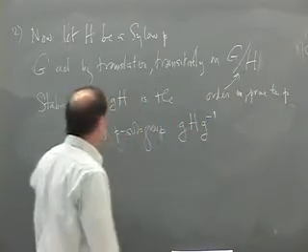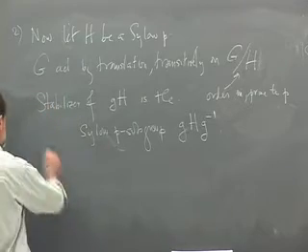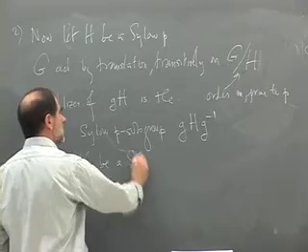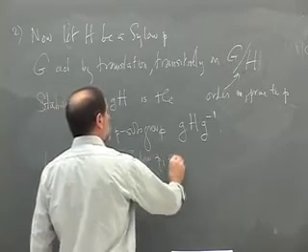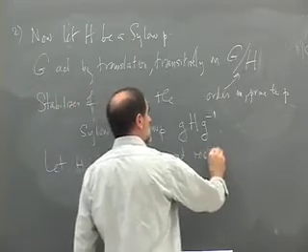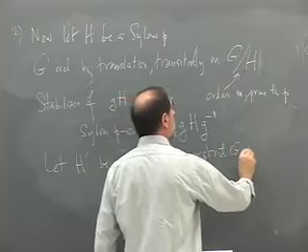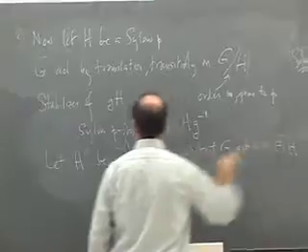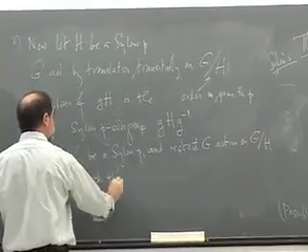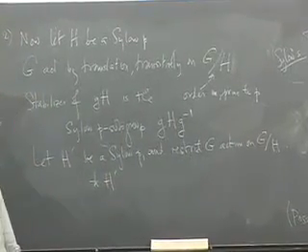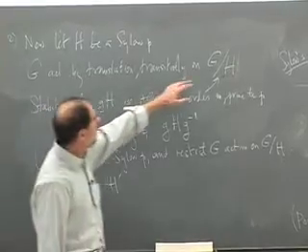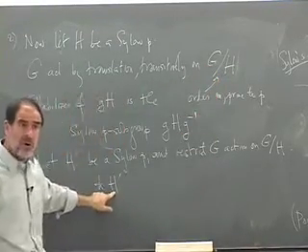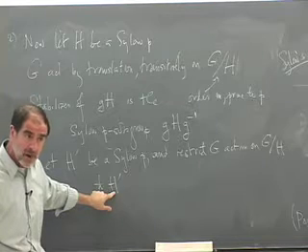So it suffices to show, let H prime be a Sylow p-subgroup and restrict the G action on G mod H to H prime. Well, I claim this is a set of order prime to p. This is a group of order a power of p, right?